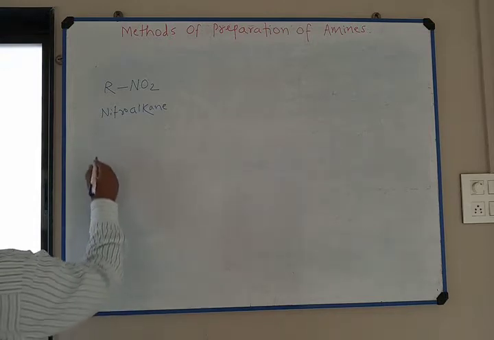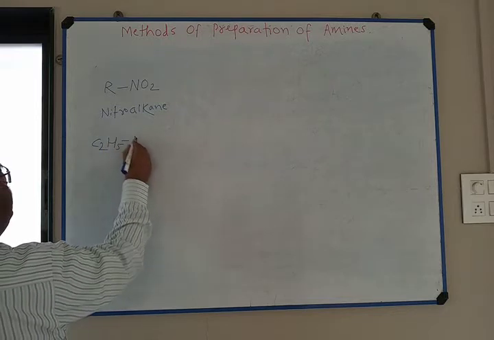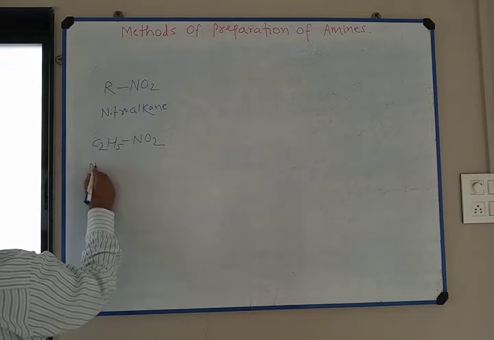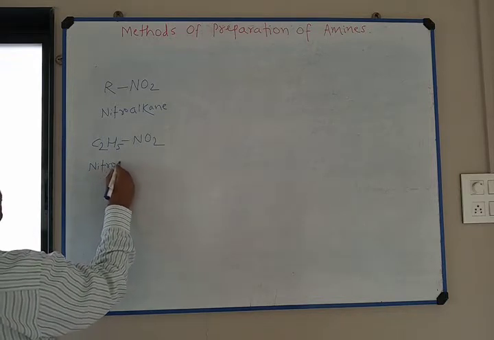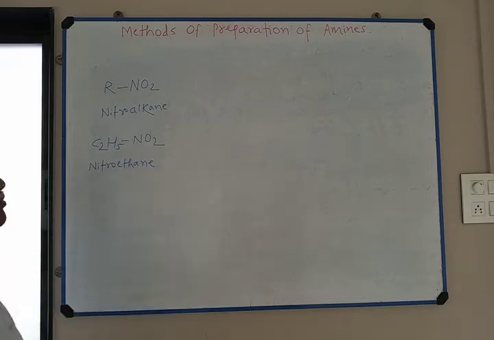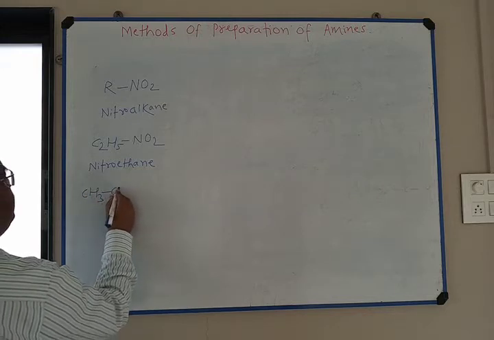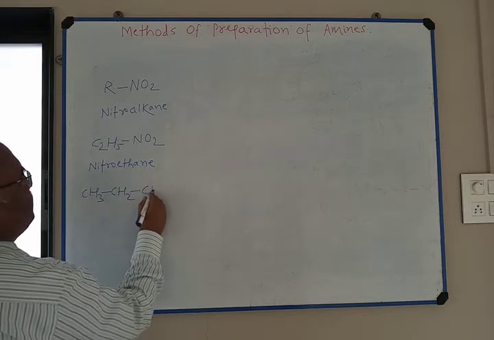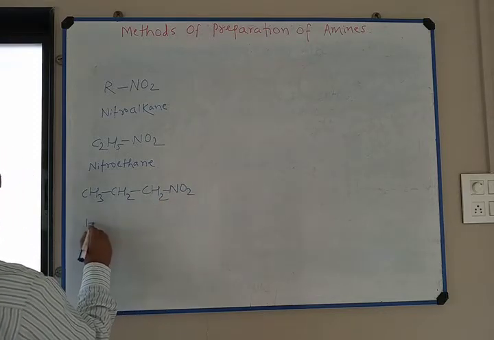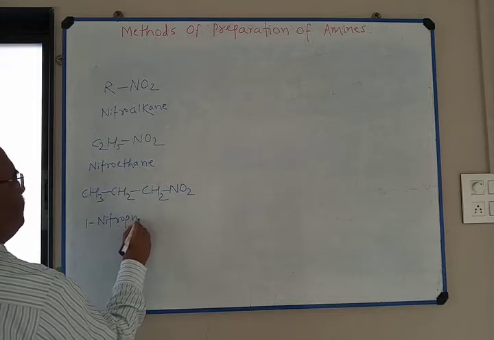I take another example, C2H5NO2. This is nitroethane. I take one more example, CH3CH2CH2NO2. This is 1-nitropropane.